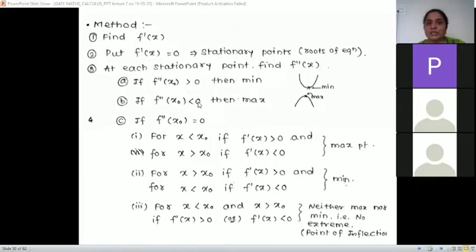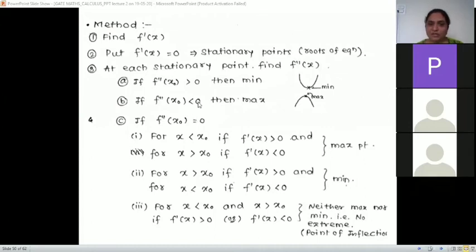If it is positive, greater than 0, then the function has a minimum value. Are you getting it? The function is given to you. You have to find f dash of x, the derivative, equate it to 0 and find the values of x. Those x are called stationary points. For that stationary point itself we find the f double dash value. If f double dash at that point is greater than 0, then we get minima, and if it is less than 0, then we get maxima.